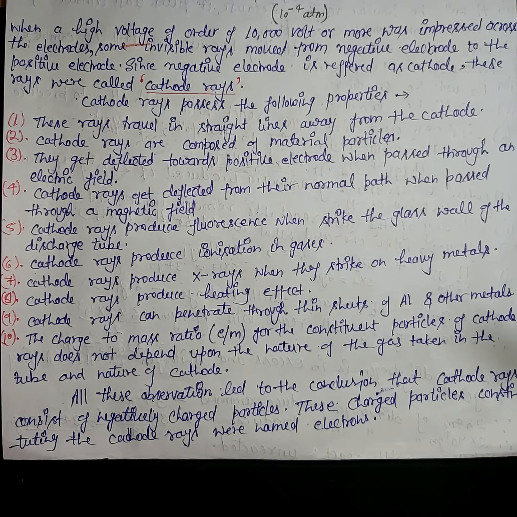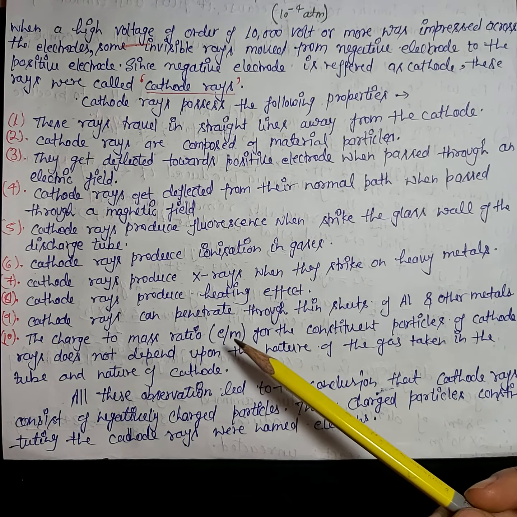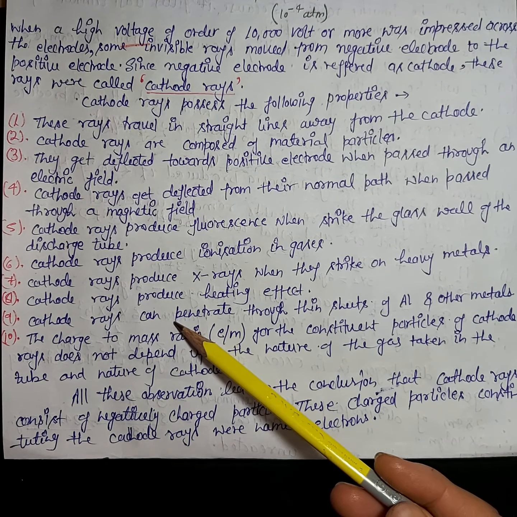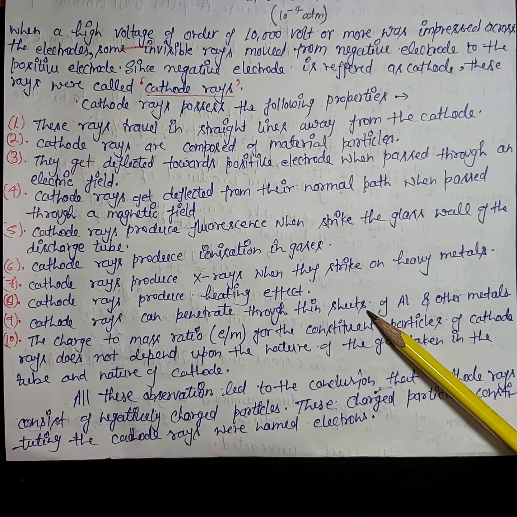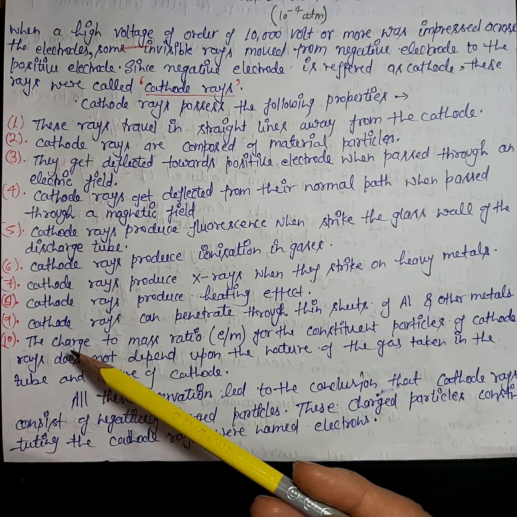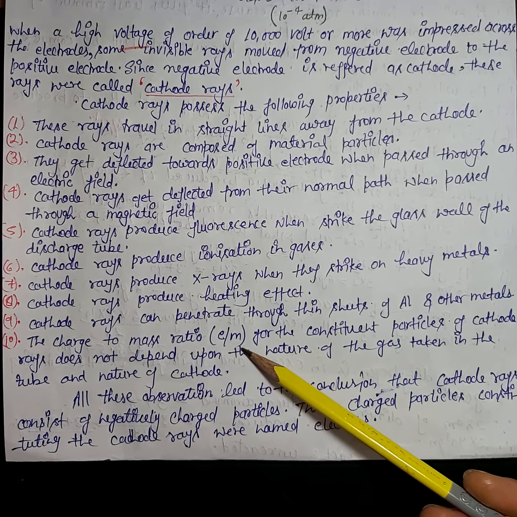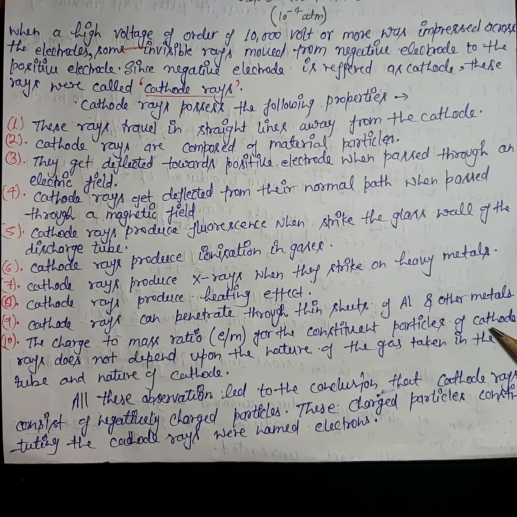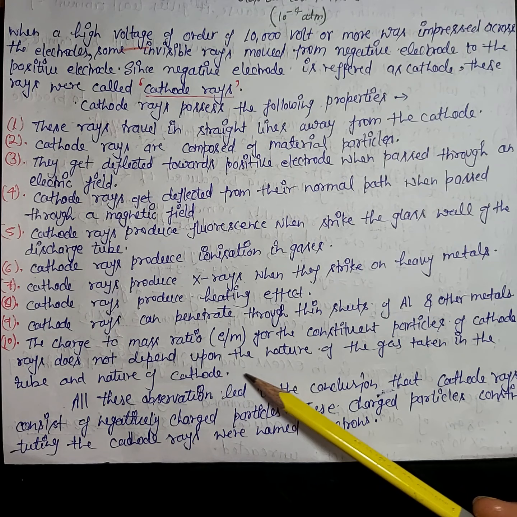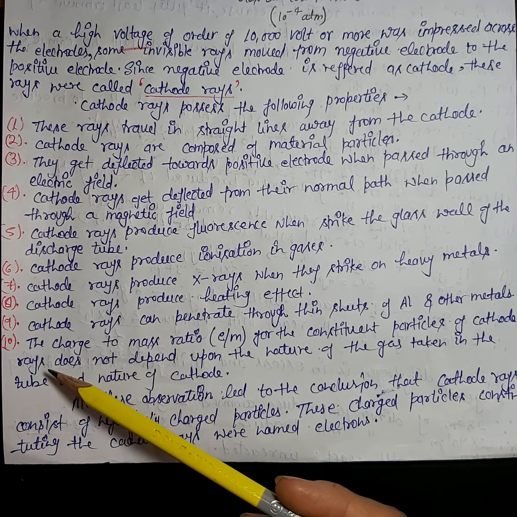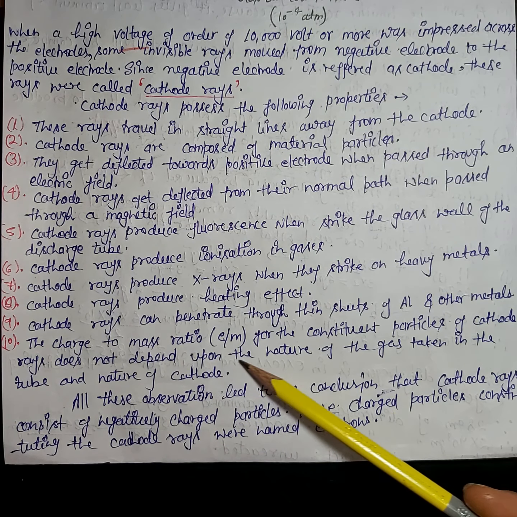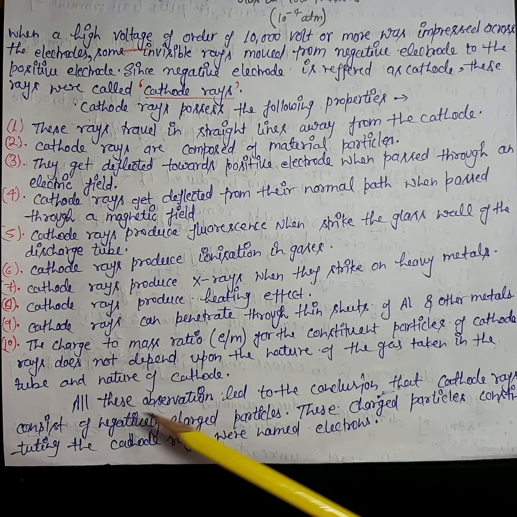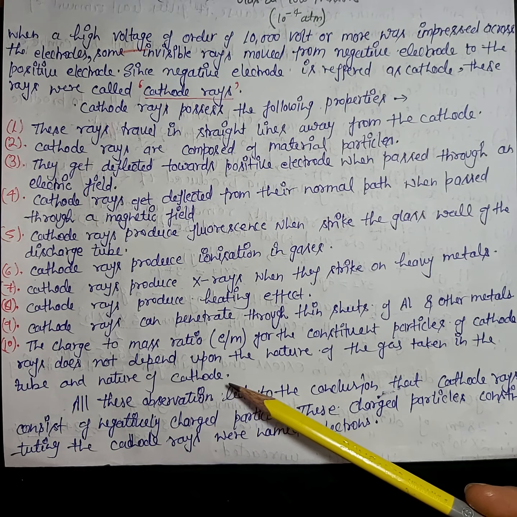Yes, because the electrons present in the cathode rays have very high kinetic energy, and because of that energy they can penetrate through the sheets. Next, the charge to mass ratio e over m for the constituent particles of cathode rays does not depend upon the nature of the gas taken in the tube and the nature of the cathode. You have to remember this point.